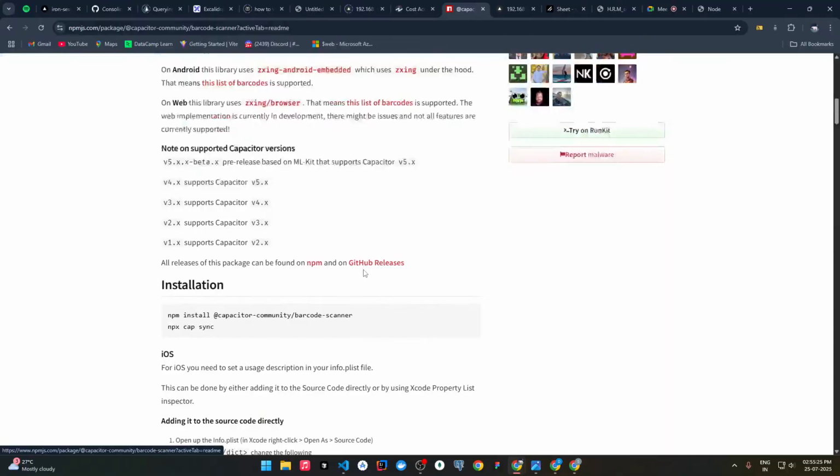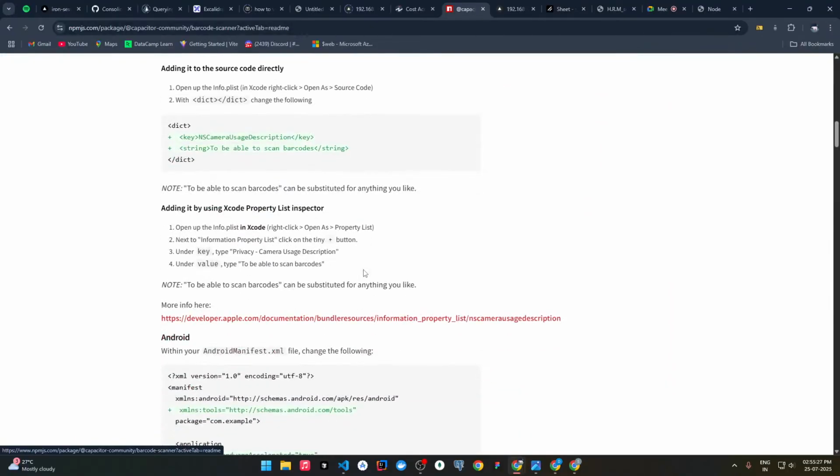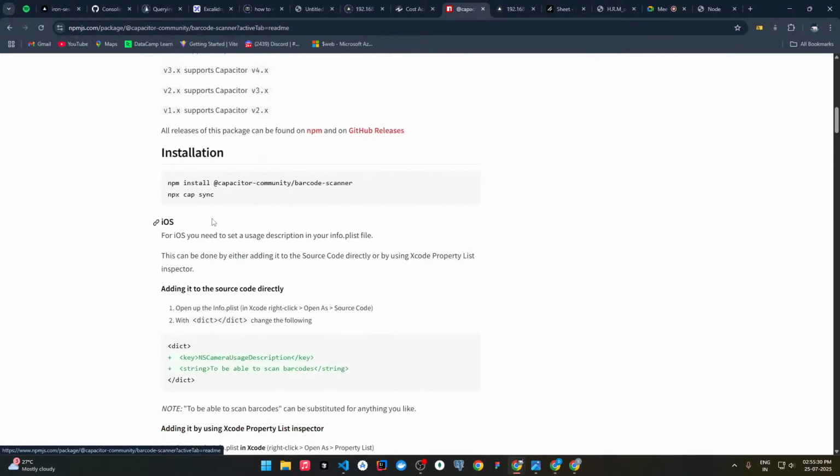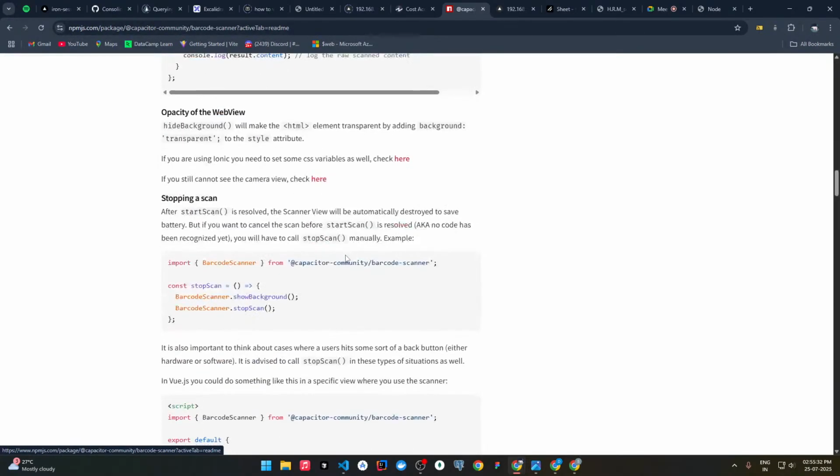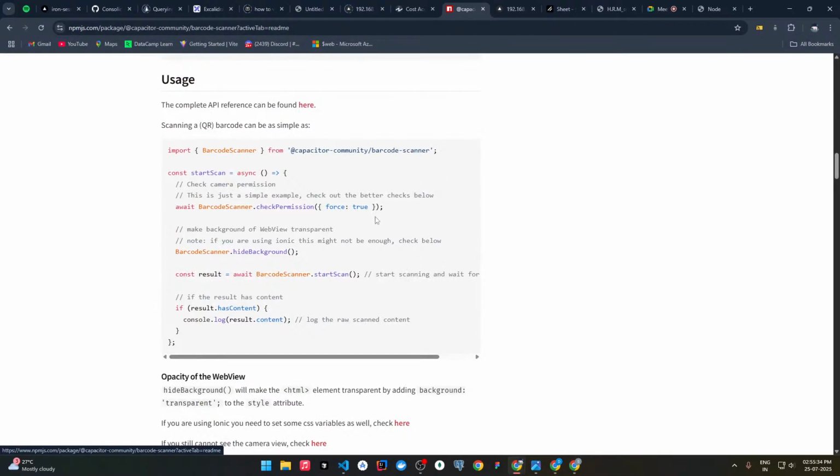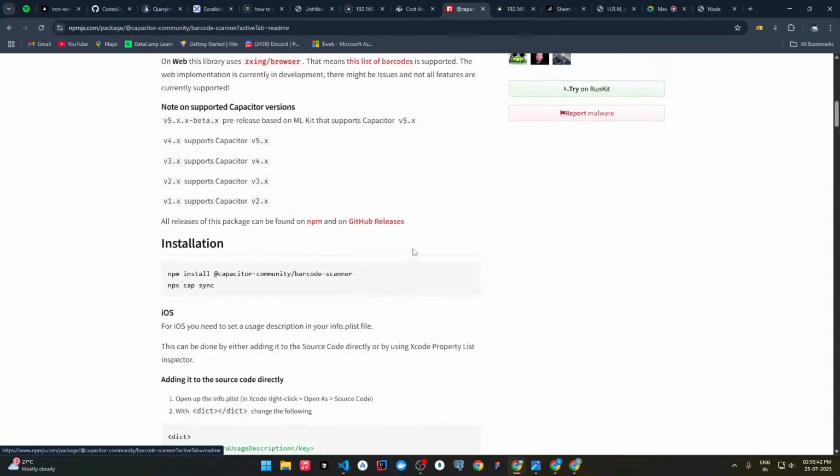We only need to integrate it. In each package we have an installation process and a usage process. We need to write just a few lines of code and it gets automatically integrated, and we can definitely customize it. So this is an npm package.